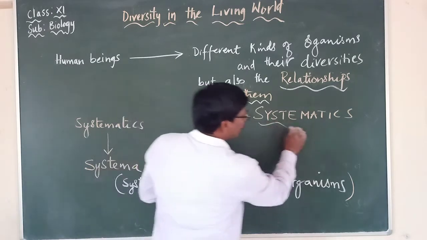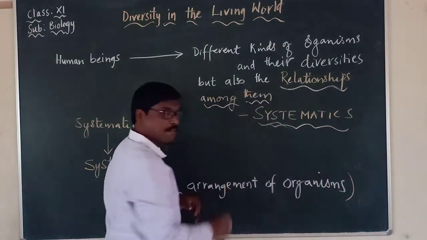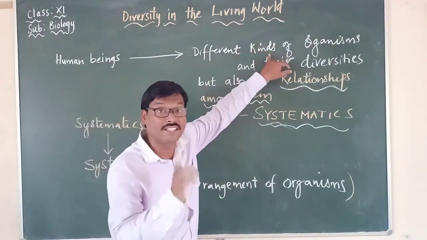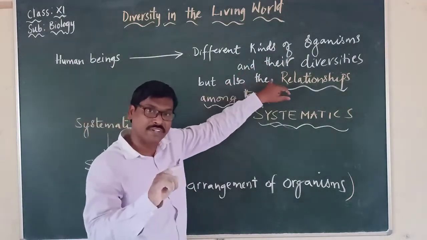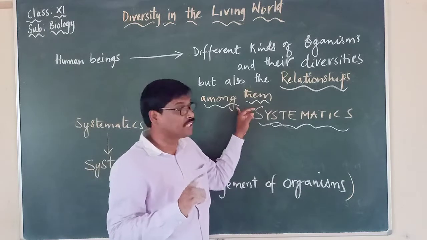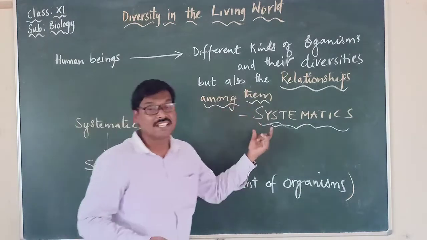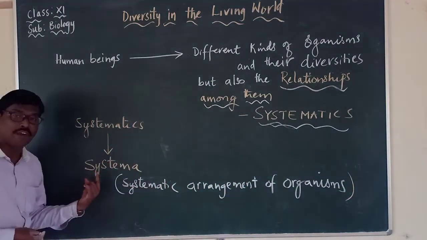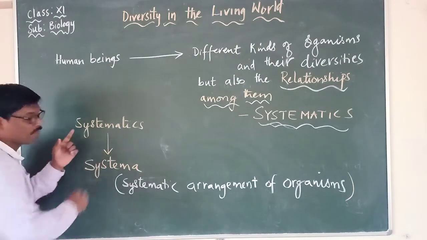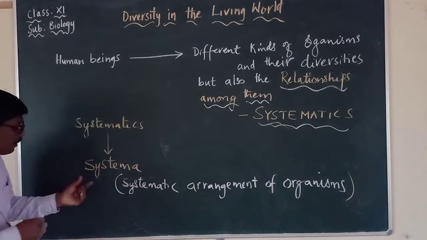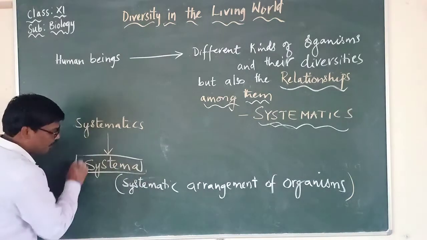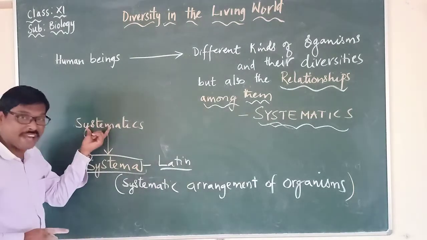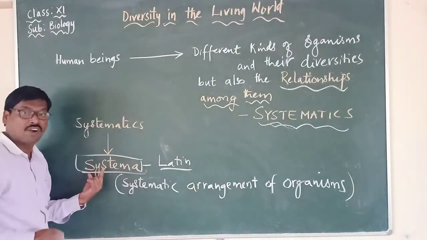So we have to remember the word systematics. What do you mean by the word systematics? It is the branch of science which deals with the study of different kinds of organisms and their diversities and the relationship among them. The word systematics is derived from a Latin word called systema.